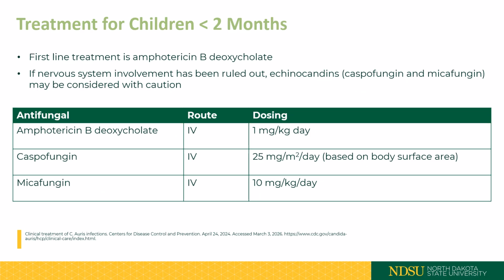Treatment for children who are less than 2 months old differs from that of adults and other pediatrics. In this case, the first-line treatment is amphotericin B deoxycholate. If nervous system involvement has been ruled out, caspofungin and micafungin can also be considered with caution.